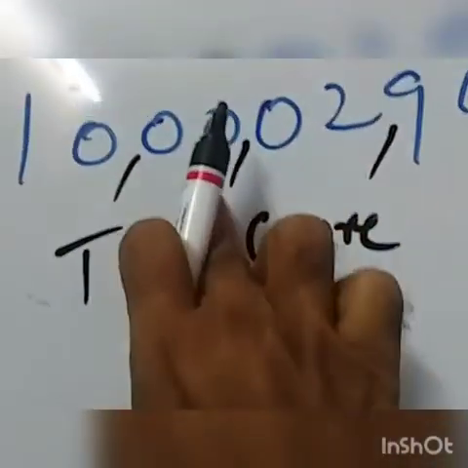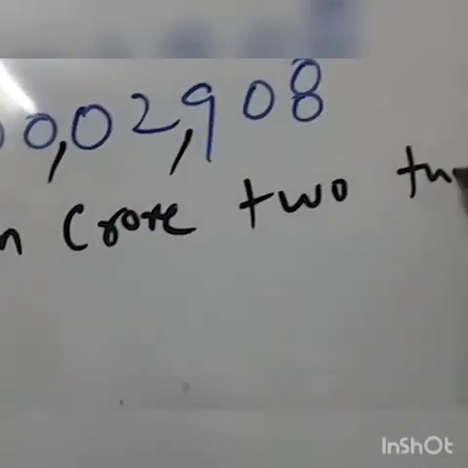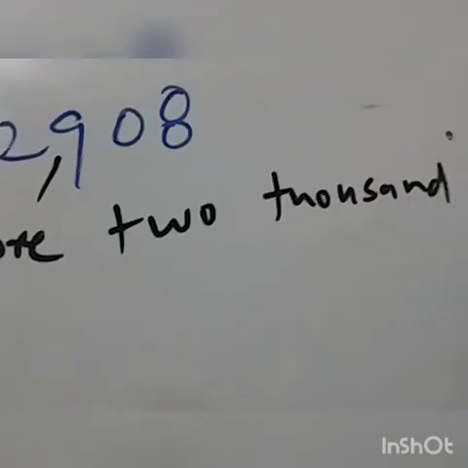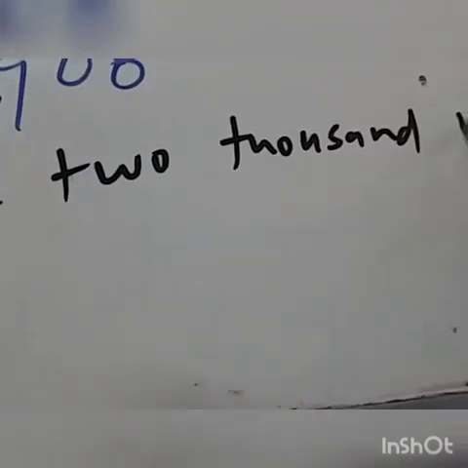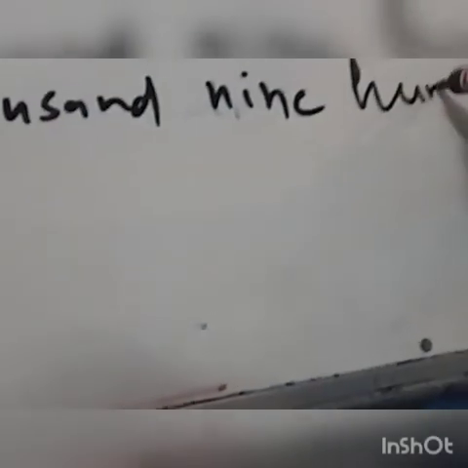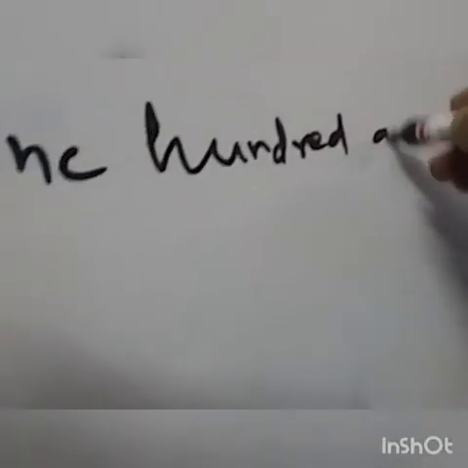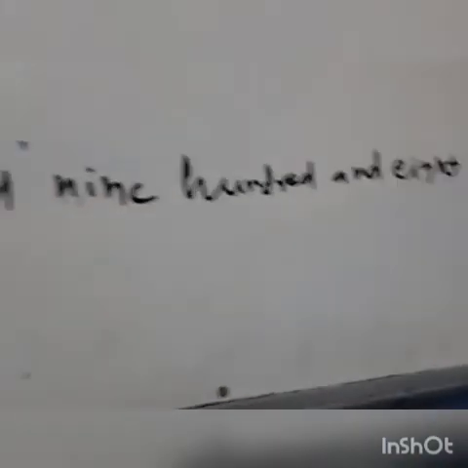There is no lakhs place. 2,900 and 8. 908. This is the number. Thank you.